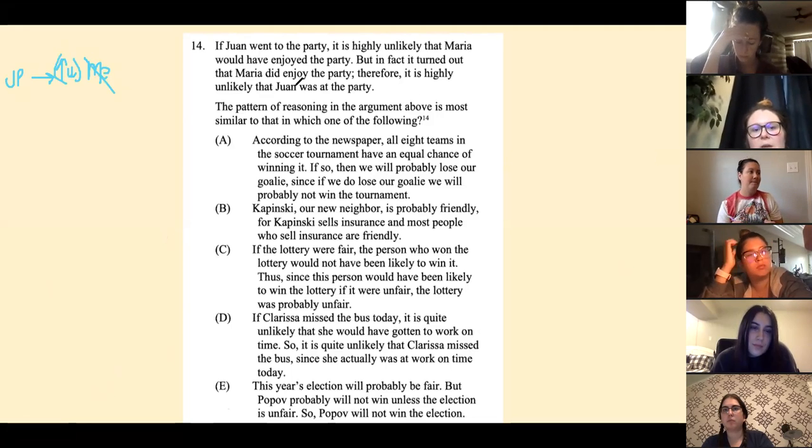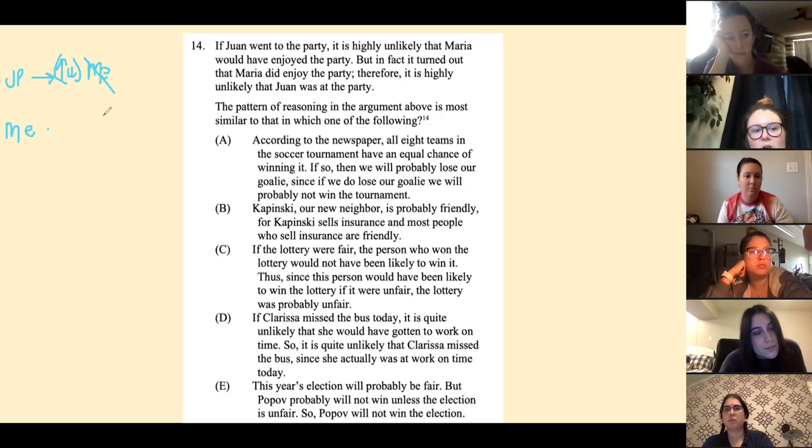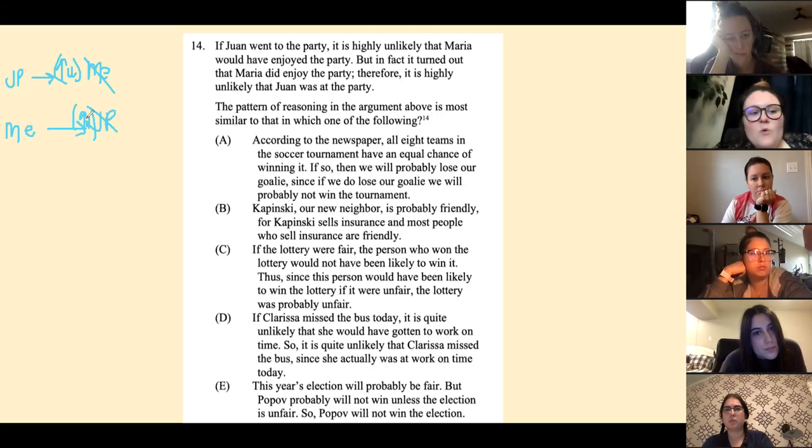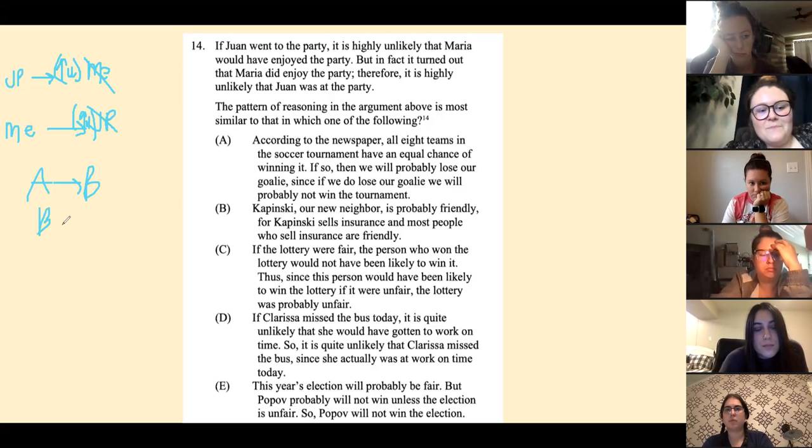But in fact, it turned out that Maria did enjoy the party. So Maria did enjoy it. Therefore, it is highly unlikely that Juan was at the party. So what is our structure here? This is a really basic one, where we have if A, then B. If not B, well, I guess it's actually if A, not B; if B, not A. Right. Do we see that?